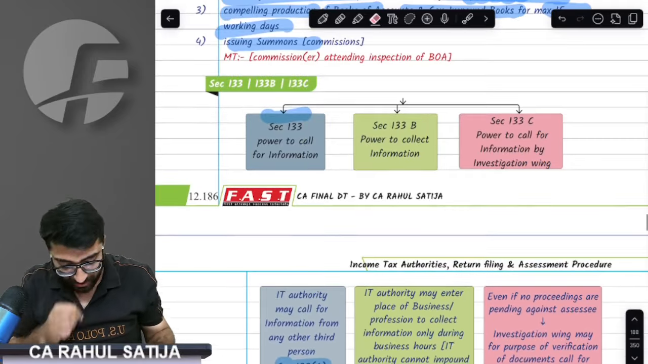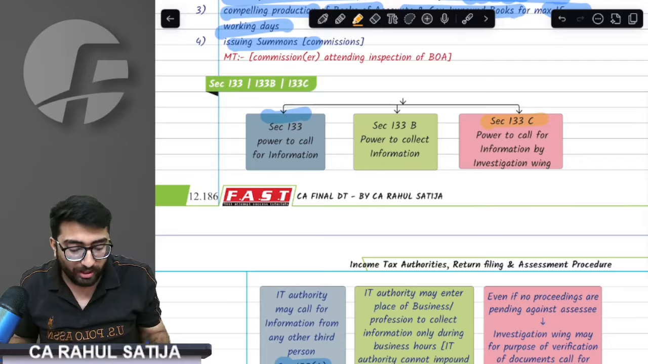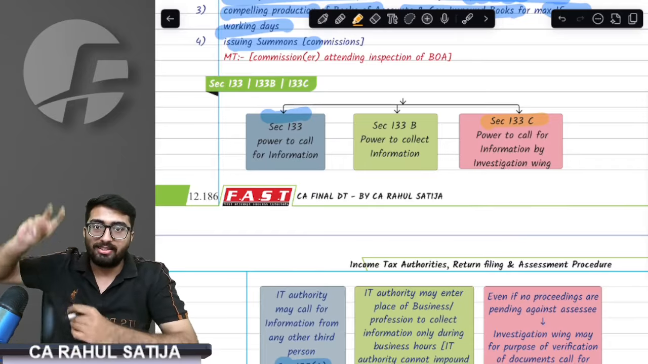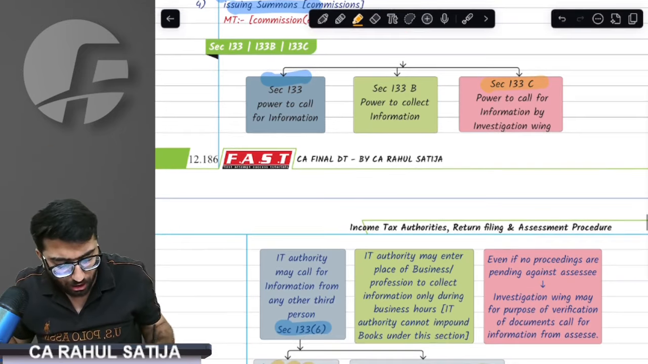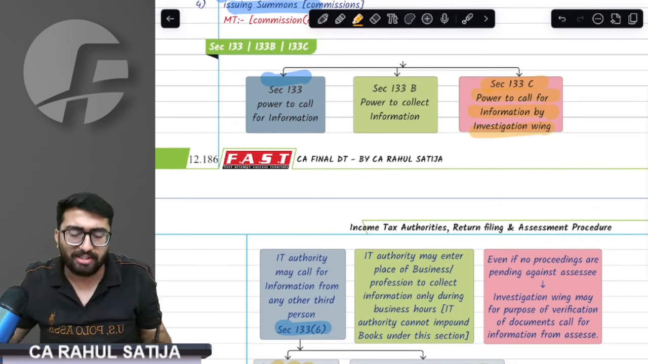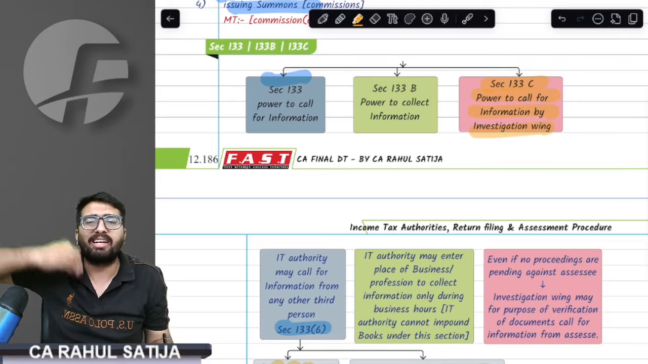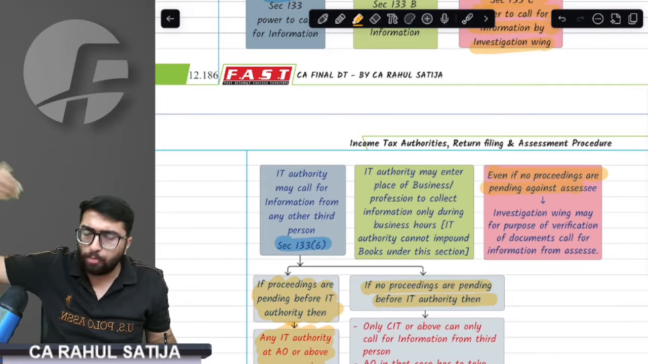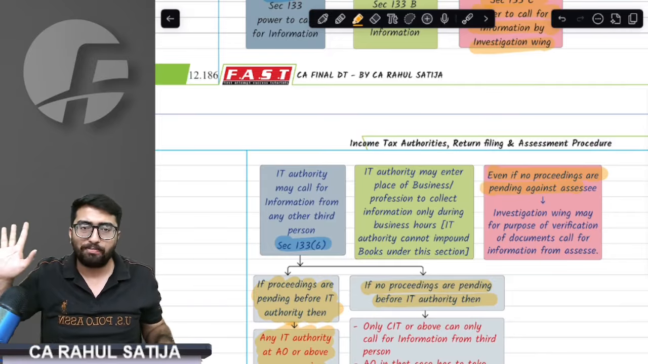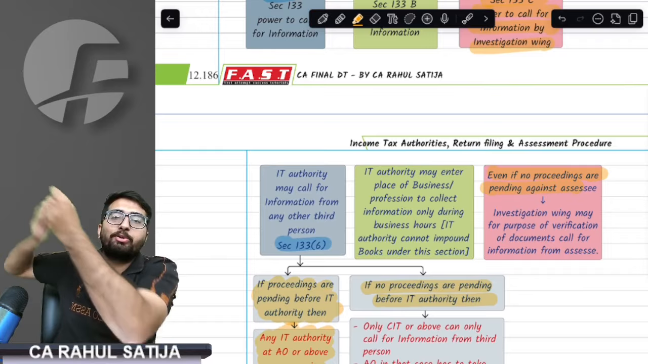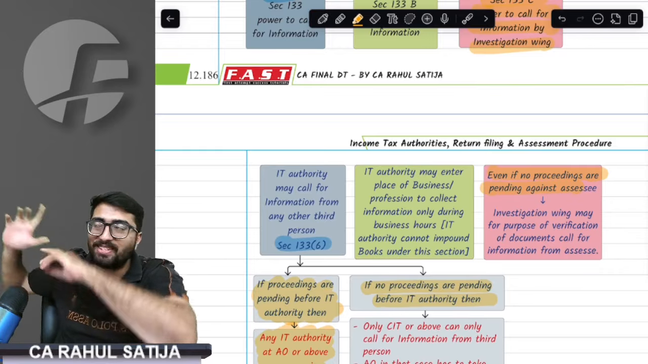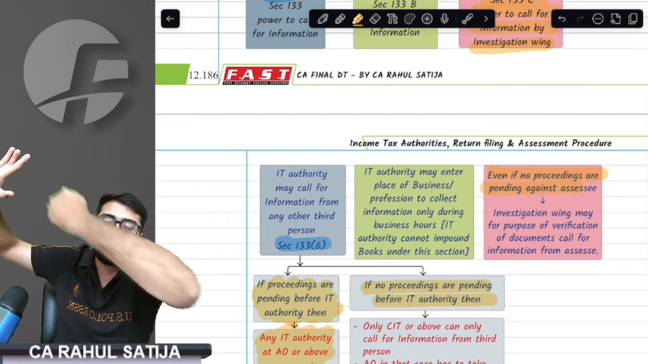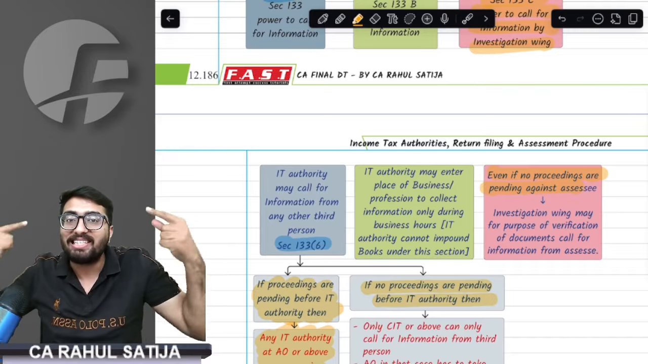We got this point. Now, another power about our information is under 133C. See, we have two sections via communication. The first section is 133.6, the second section is 133C, where any person from the investigation wing can ask any information against me, even if there are no proceedings going on against me. What did I say? Two types of power via communication. Asking information about me from a third party, that is 133.6. Asking information about me from myself, that is 133C.